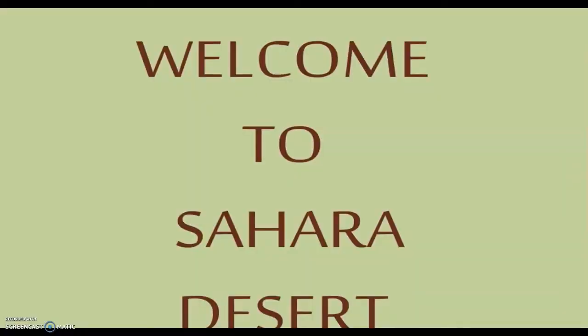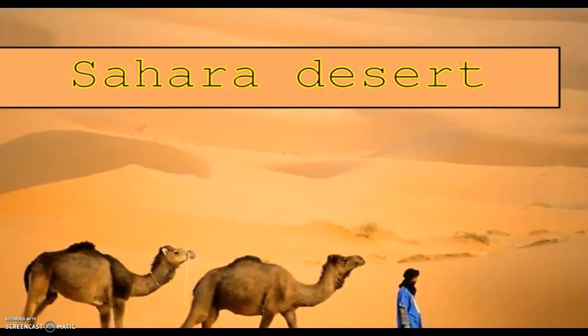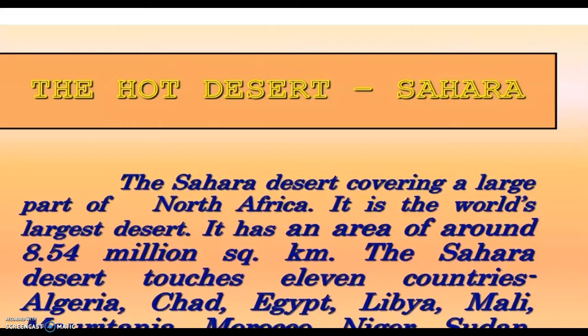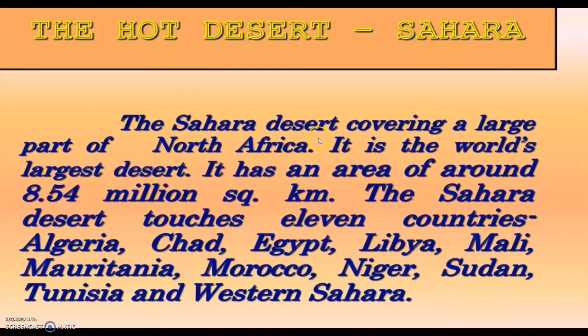So children, welcome to the world of the Sahara Desert, the hot desert. The Sahara Desert covers a large part of North Africa.